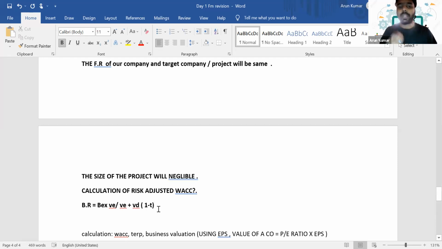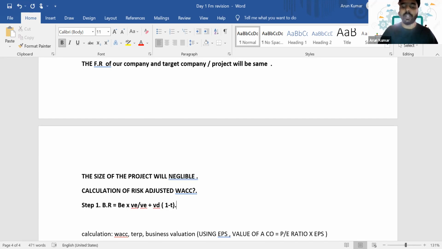So whenever you have to calculate a risk adjusted WACC, first of all, step one is to calculate the business risk of our target company. So this is the formula to calculate the business risk, that is BR. Business risk is equal to beta E, that is the systematic risk, multiplied by value of equity divided by value of equity plus value of debt into 1 minus T. Is it clear?